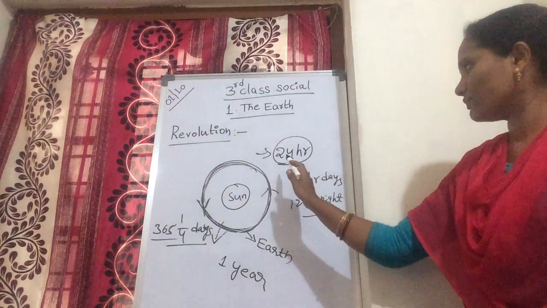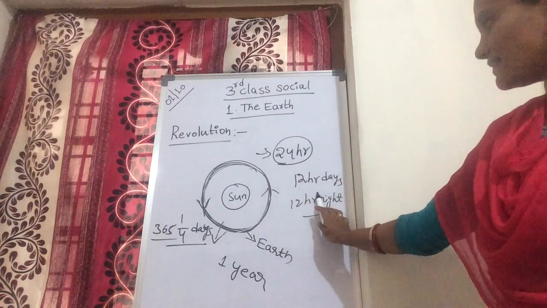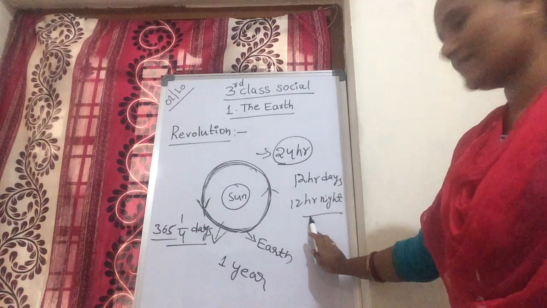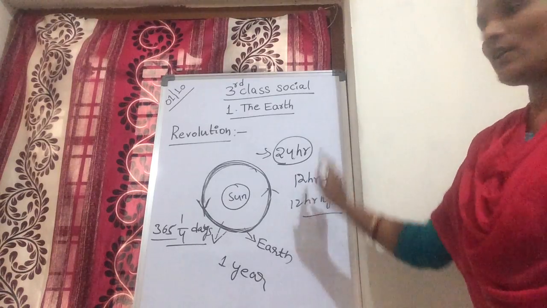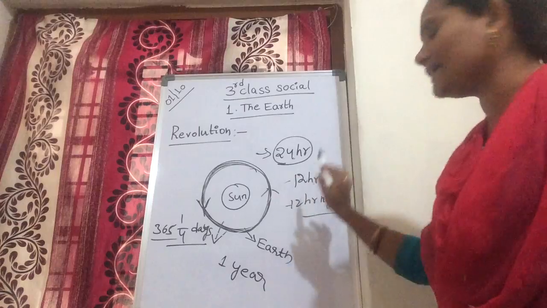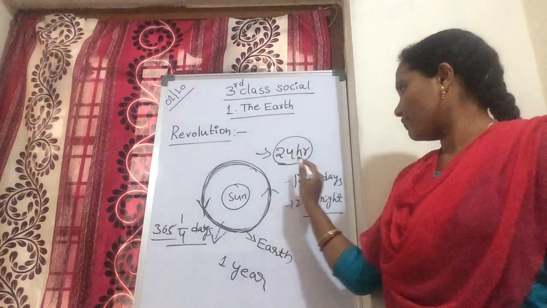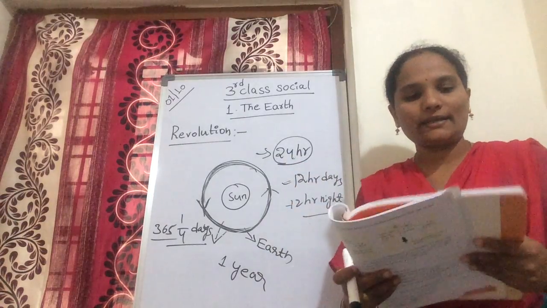In 24 hours, 12 hours is day and 12 hours is night. How are daytime and night time formed?